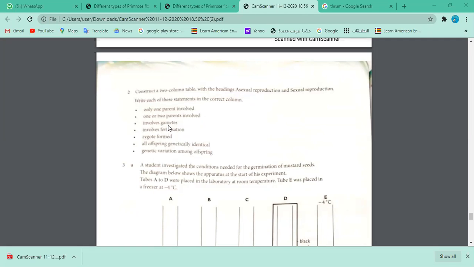So when you talk about asexual, you could think about tubers of potatoes, or you can think about banana plants that are grown these days from suckers, or grafting, when you just cut a branch of a plant and then plant it somewhere in the soil so it will grow into a new plant. This is asexual because there is no genetic diversity. This is extremely important. Okay, zygote is formed.